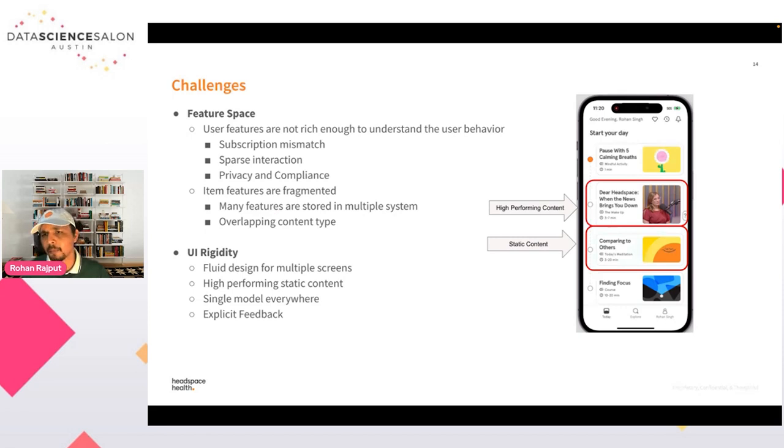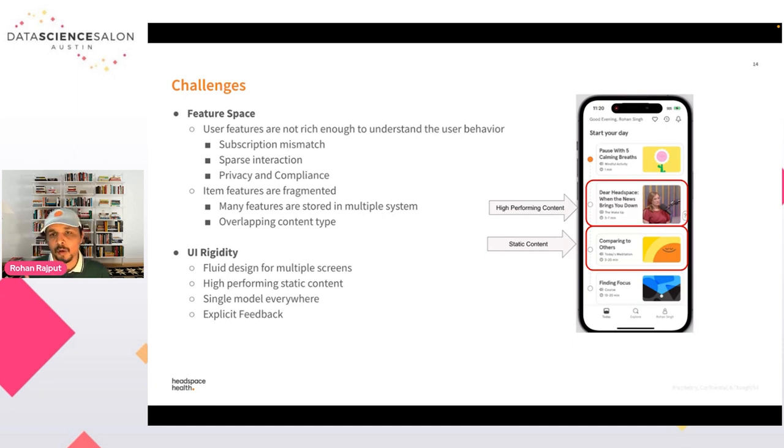We have multiple content types. For example, we have videos, and there's something called Wake Up, which is a playlist of multiple videos. We have lots of audio meditations, sleep meditations, sleepcasts, soundcasts, all these different kinds of meditation. To understand all this content and put it into the system was a very challenging task, because sometimes one particular piece of content can belong to multiple types of categories, right?